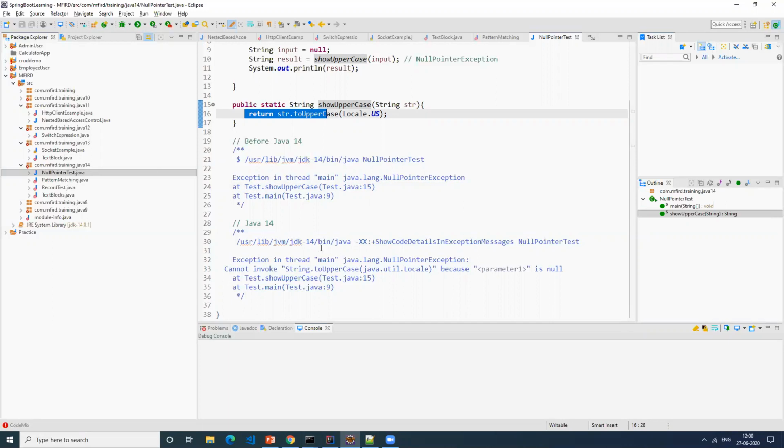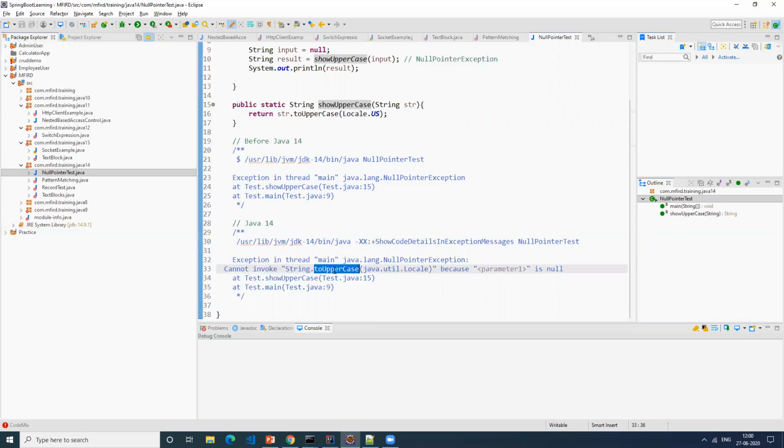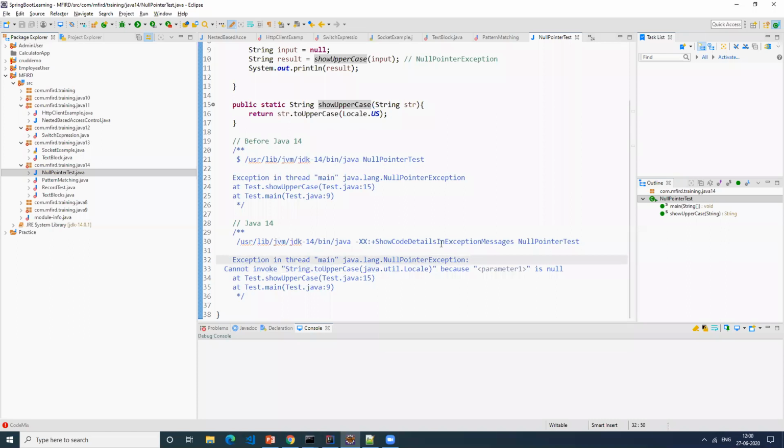That's what you do, right? This is a convenient method for you. By seeing this method, you'll definitely come to know, okay, my string object which I passed to the uppercase method, which is expecting a valid object, but it is null. So this is the extra information it is giving for your convenience.